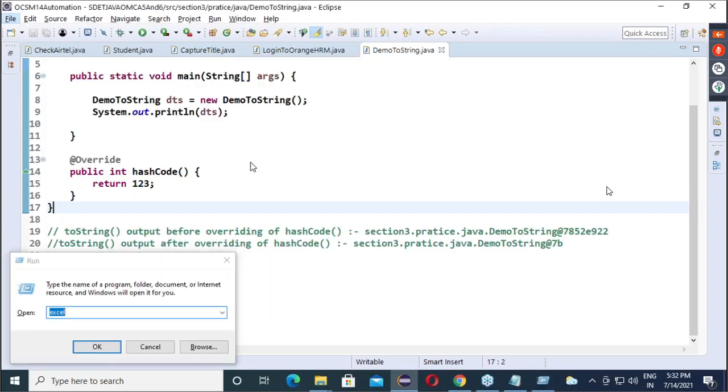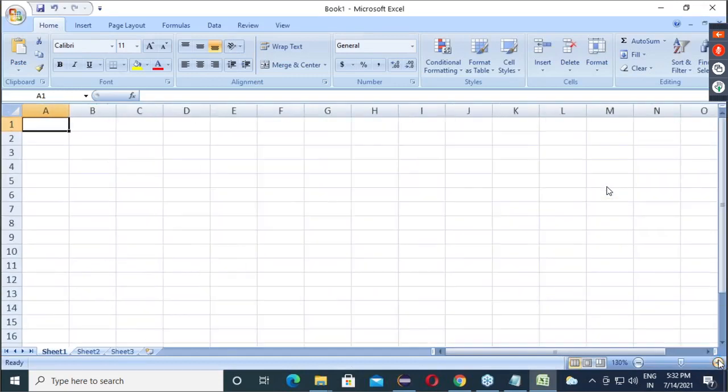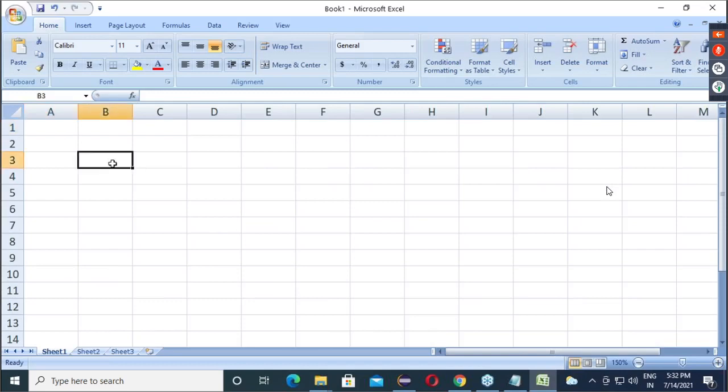Okay, so 1 2 3. Let's go to Excel. Observe. What is my number? 1 2 3. Now 1 2 3 divided by 16. Guys, like this only, right? Correct. What will be the quotient? What will be the remainder? Tell me.